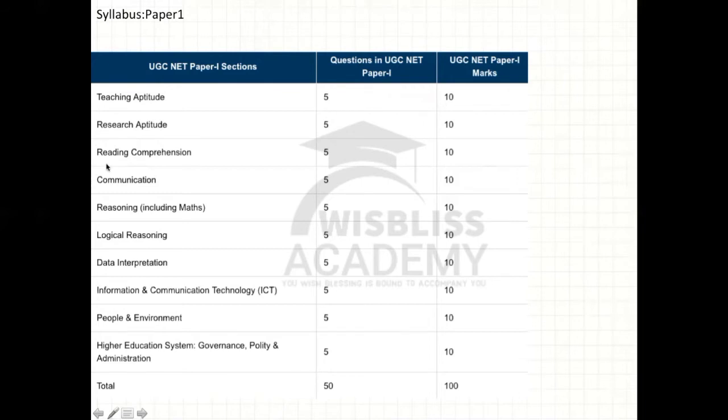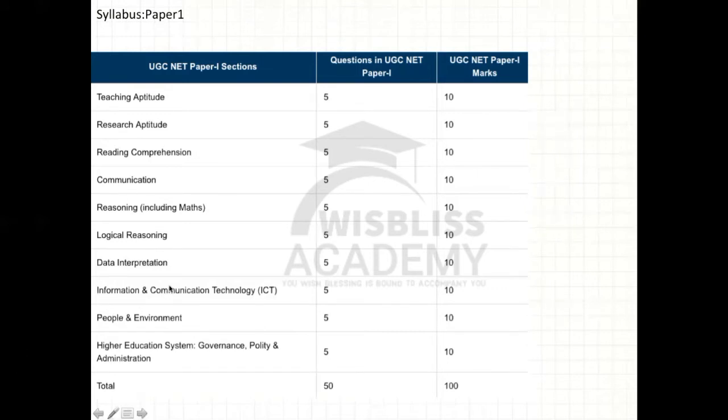Reading comprehension, where you will get a passage followed by a few questions, and you have to answer those questions. Communication, where you will get questions related to communication skills. You will get questions on reasoning, which includes maths also. So it will be basic maths and basic reasoning. In logical reasoning, for example, you will have syllogisms and deductions.